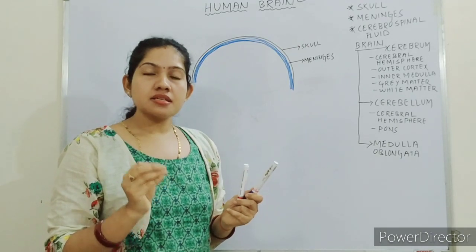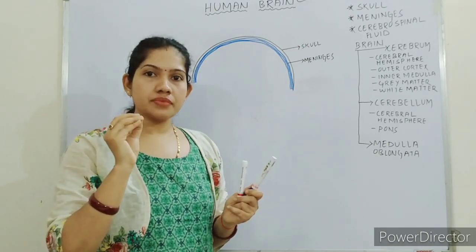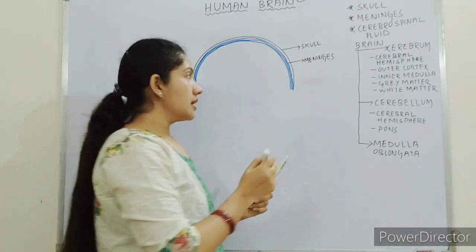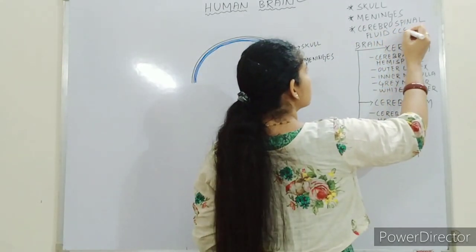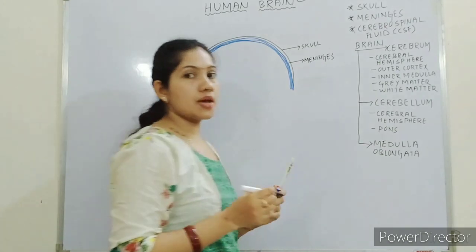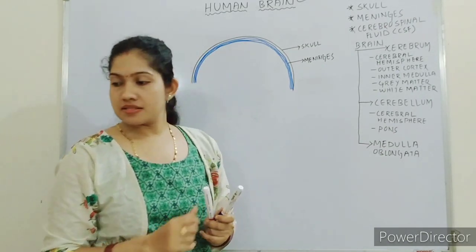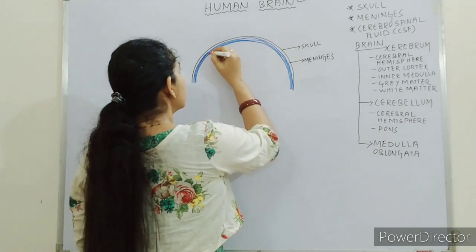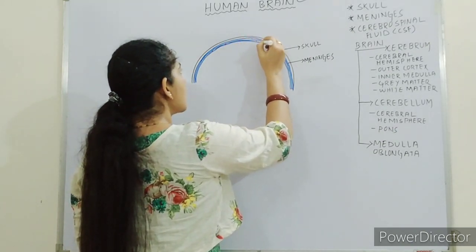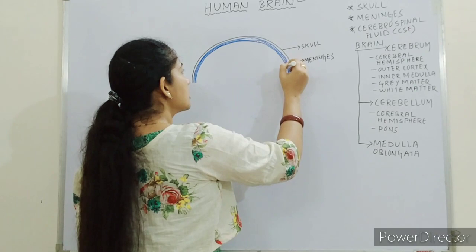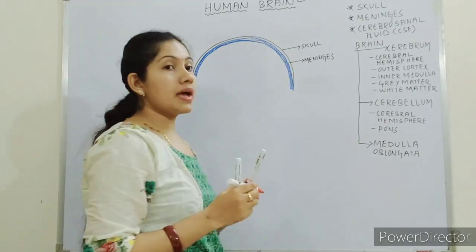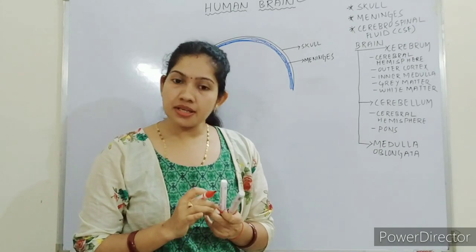Inside the meninges, there is some fluid known as cerebrospinal fluid, CSF. Remember, CSF, cerebrospinal fluid. What is the work of cerebrospinal fluid? It also helps in protecting the brain.